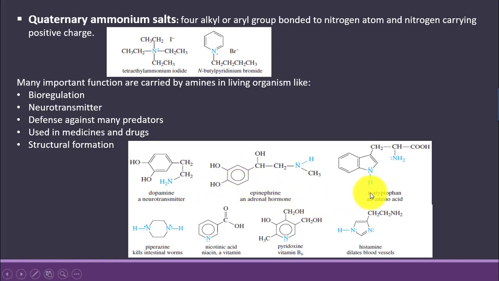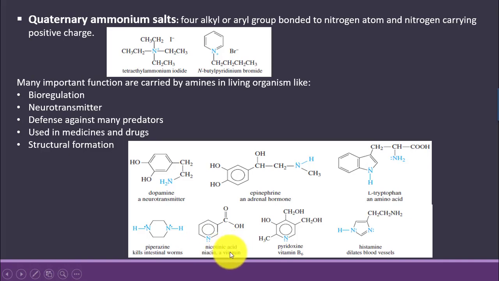L-tryptophan is an amino acid that is very important for the growth of children, and it is also very important for the regulation of the nitrogen amount inside the body. Piperazine is a medicinal compound that is used to kill intestinal worms.